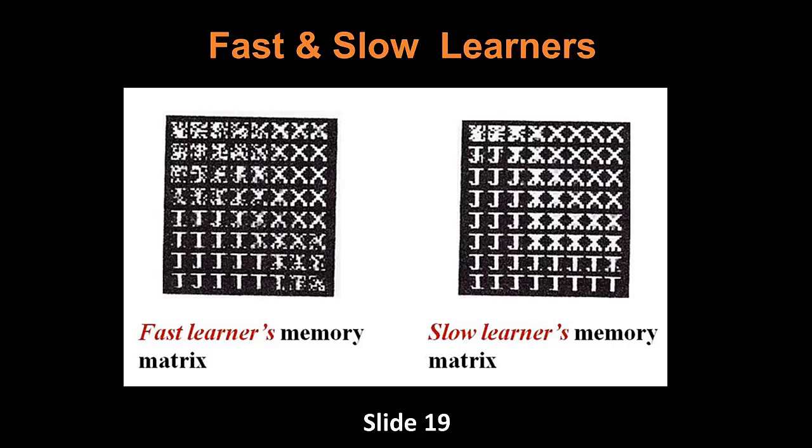IJXT. In view of the memory matrix shown in the slide, we see the fast learner has the advantage of speed, that is, fewer numbers of iterations, but the feature map, i.e. memory matrix, is less organized as compared with the slow learner. Note that this result is actually very similar to real-life experience. Although the slow learner has the disadvantage of speed, he or she remembers better and is usually more organized, as can be seen in this set of memory matrices on the right-hand side.